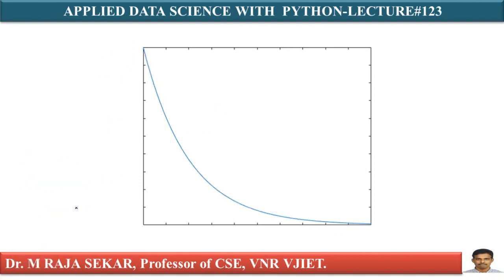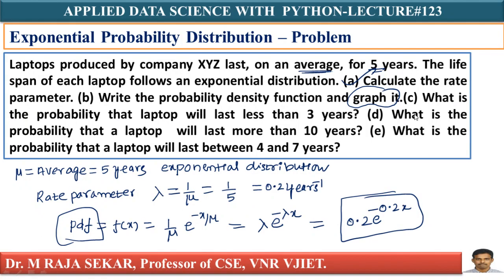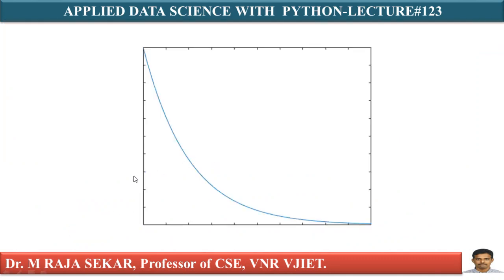Now, what about the third question? My C question. What is he saying? What is the probability that the laptop will last less than 3 years? Less than 3 years, how can I calculate? It is simple. Let me plot like this.